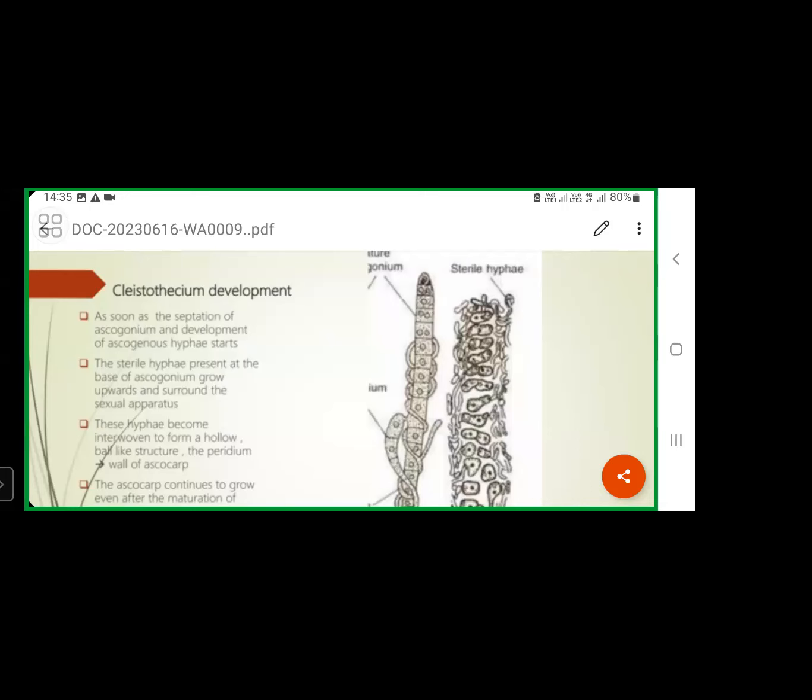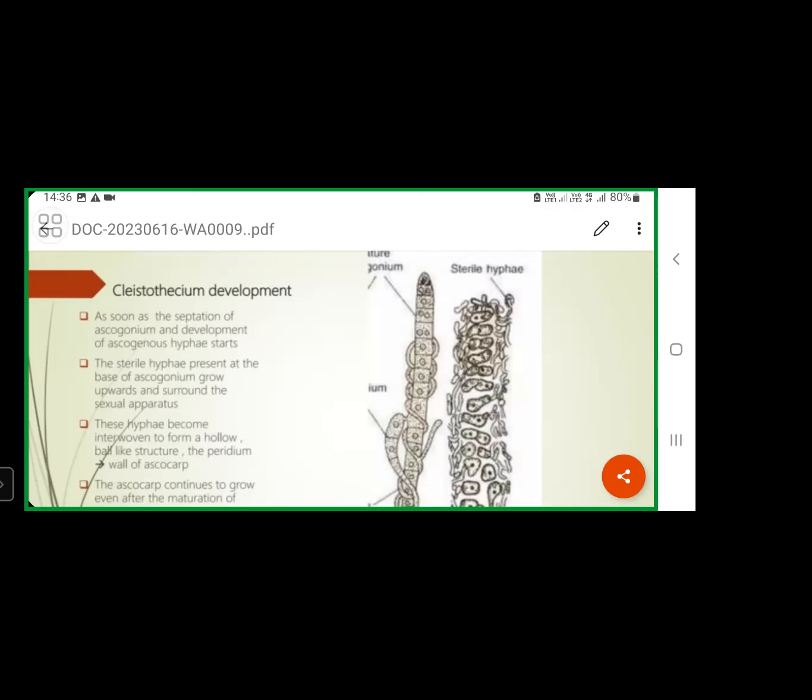Actually, in these fungi, we will see different types of fruiting body formation. Here in this Penicillium, the fruiting body is formed without an opening. It is a completely closed structure. That kind of completely closed fruiting body is commonly called as ascocarp.